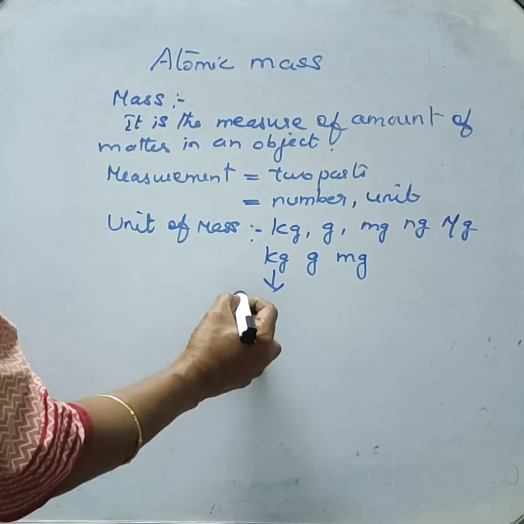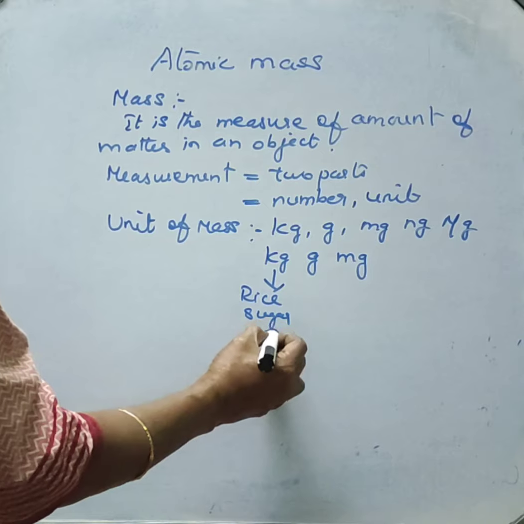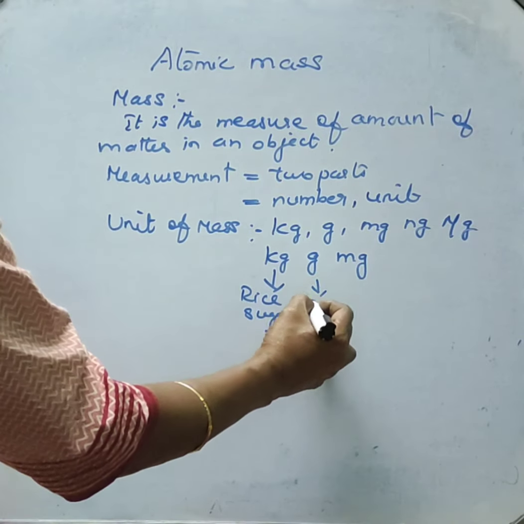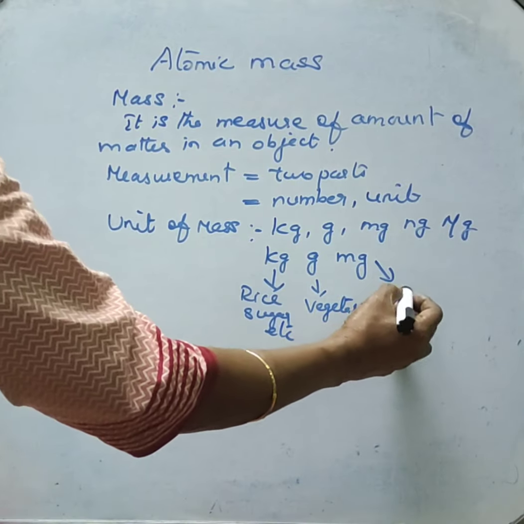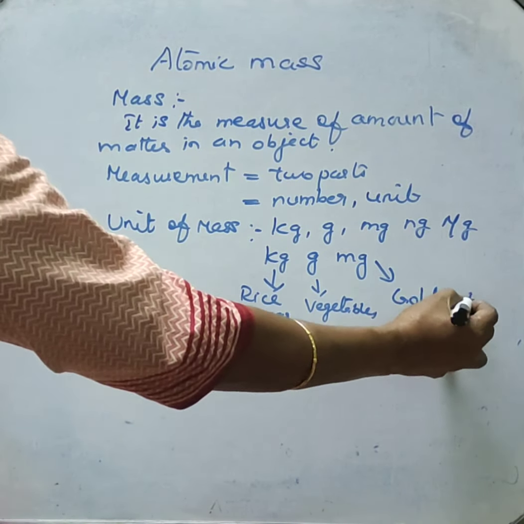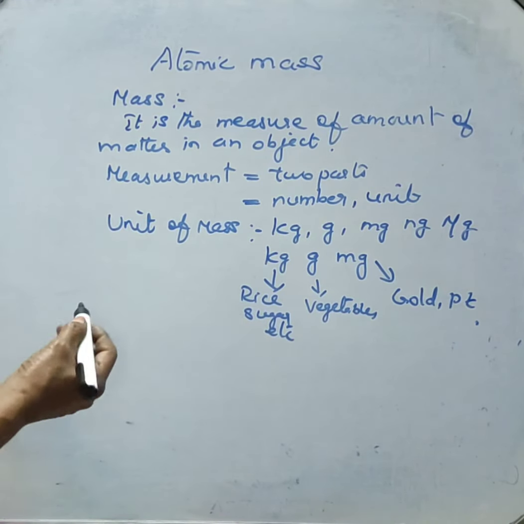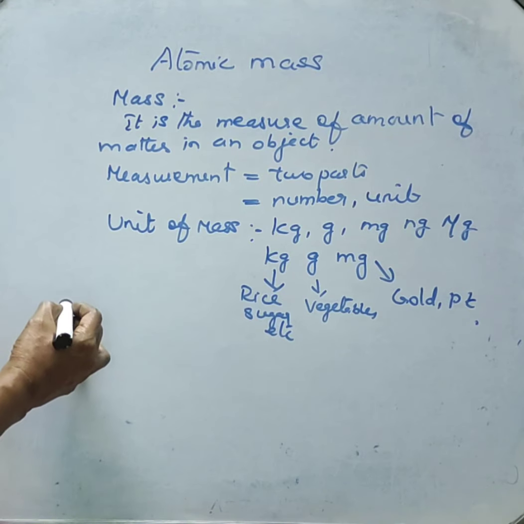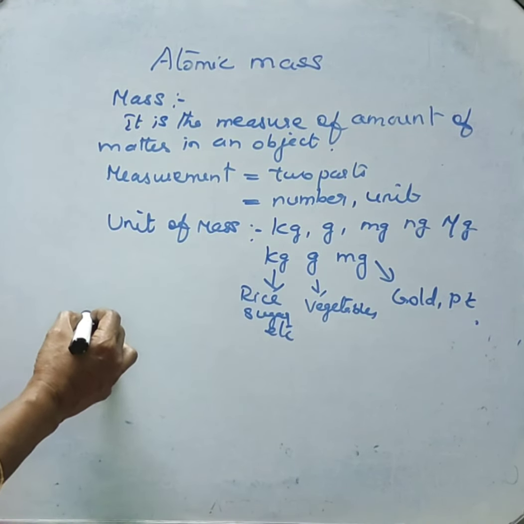Kilogram is used to measure materials like rice and sugar. Gram is used to measure vegetables. Precious materials like gold and platinum are measured with the unit milligram. So for every physical quantity, different types of units are available.